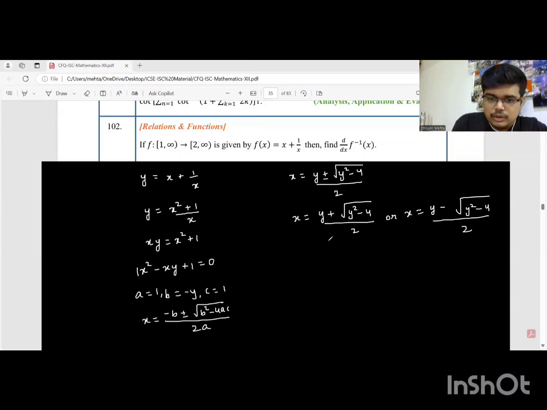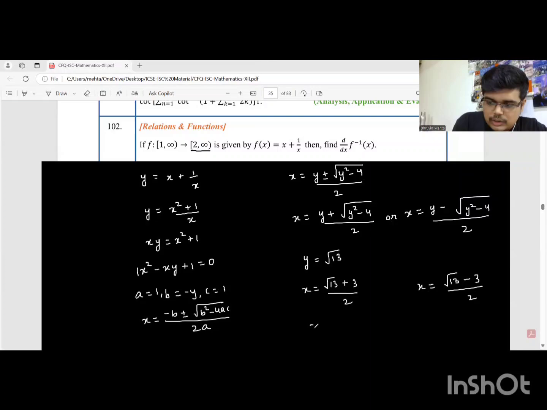So here, students, let's take one example. Now the values of y, do you understand, is the range, which is 2 to infinity, where 2 is included. So let's take any random value of y within that interval. I'm taking y as root of 13. When you take y as root of 13, students, x will be root of 13 plus root of 13 square minus 4, upon 2. Now, root 13 square is 13. 13 minus 4 is 9. Root 9 is 3 upon 2. And in the other case, it's going to be root 13 minus 3 upon 2.